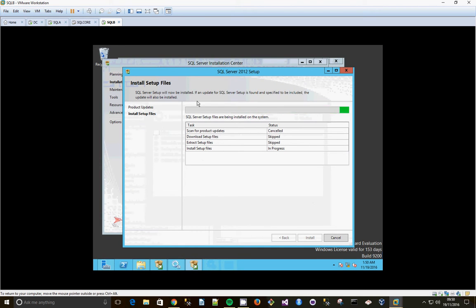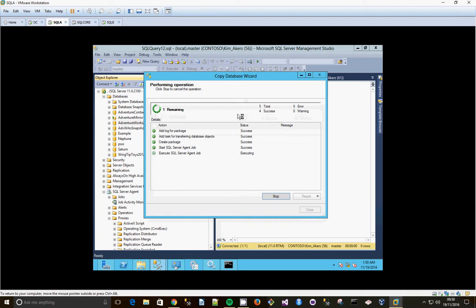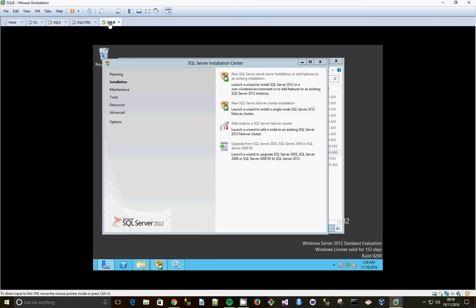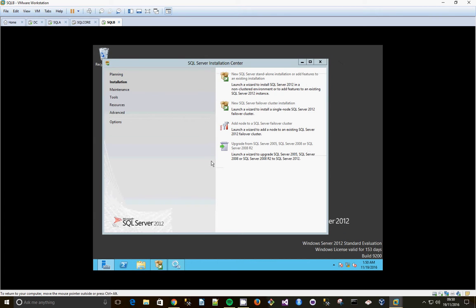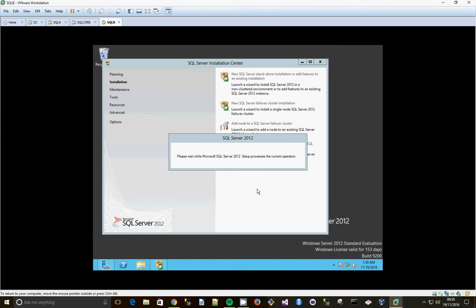Come on. Need more powerful VMs. Oh, this one's going to do something in a minute. Close that down. Close that down. Here we go. Come on. Still copying the database.